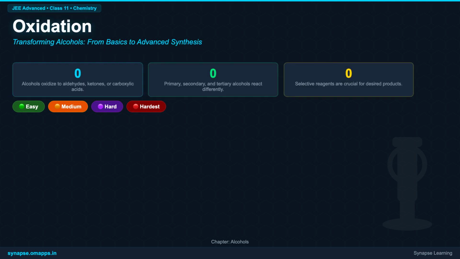Welcome, future chemists, to an exciting journey into the heart of organic reactions. Today, we are diving deep into the oxidation of alcohols, a fundamental concept in Class 11 chemistry for G Advanced. We'll start with the basics, then gradually unravel the complexities, explore advanced reagents, and even touch upon their industrial significance. Get ready to transform your understanding, just like alcohols transform.